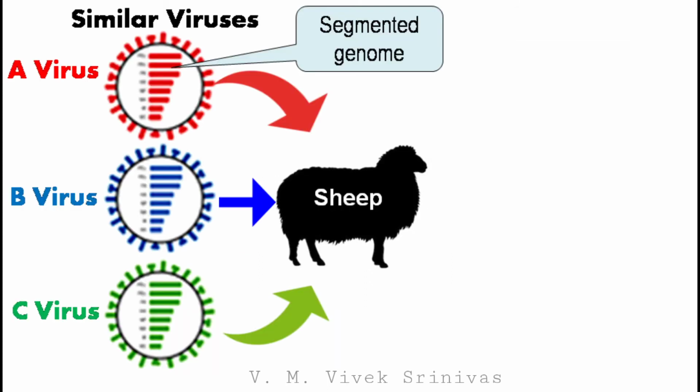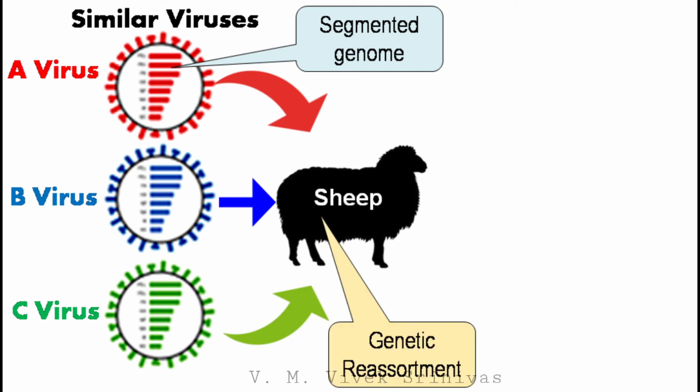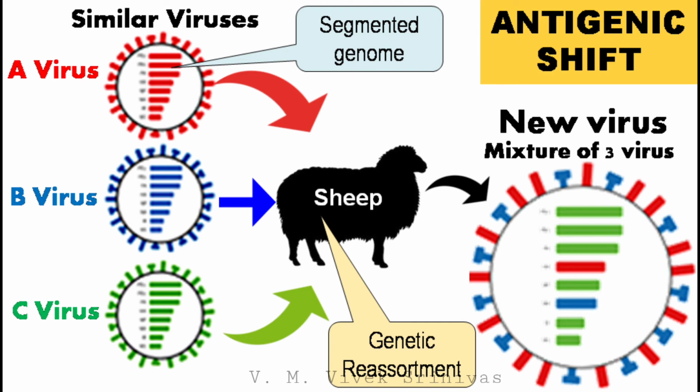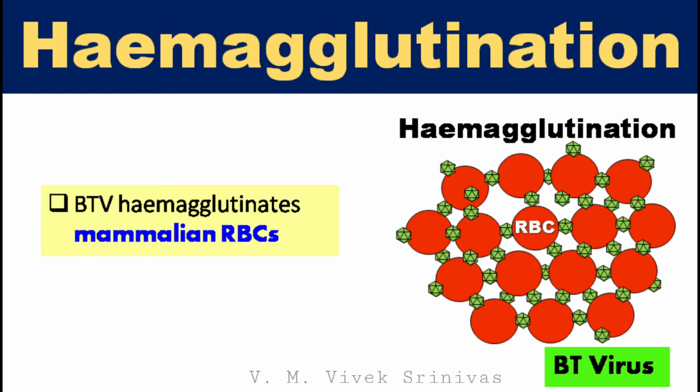If a sheep is infected with 3 similar types of viruses, but different serotypes, at the same time, due to reassortment of segments, that is genetic recombination, there may be evolution of a new virus, that may be a hybrid of these 3 viruses. This type of major change in the virus is called antigenic shift. This happens due to reassortment of segments. This virus can hemagglutinate mammalian RBCs.